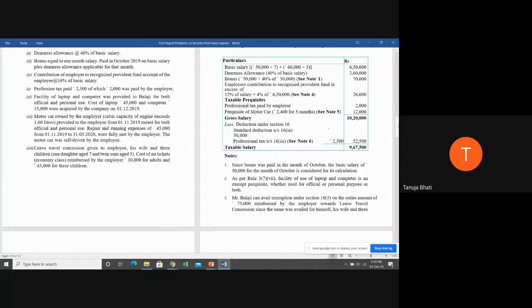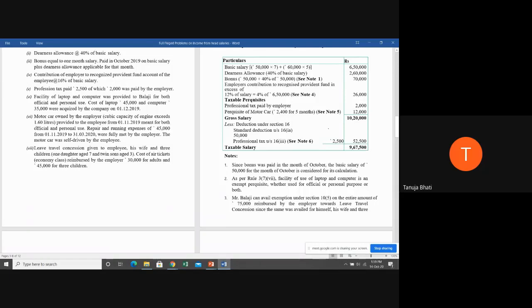Okay Stephen, when we did the provisions of motor car, correct? Motor car was a perquisite that the employer gives the employee. We had seen three things: where the employee is using the motor car wholly for office purpose, wholly for private purpose, and partly for office and partly for private. Now, when he is using it partly for private and partly for office use, we had seen that under the provisions there are fixed statutory limits depending upon the CC engine capacity.